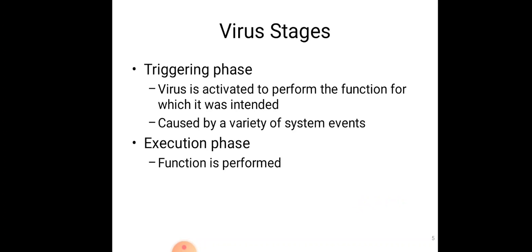Next phase is the triggering phase. In this phase, the virus is activated to perform the function for which it was intended, and it is caused by a variety of system events. Next is the execution phase. In this phase, the function for which the virus was created is performed. And viruses come through email. They are attached in email. When you open an email, they start replicating themselves.